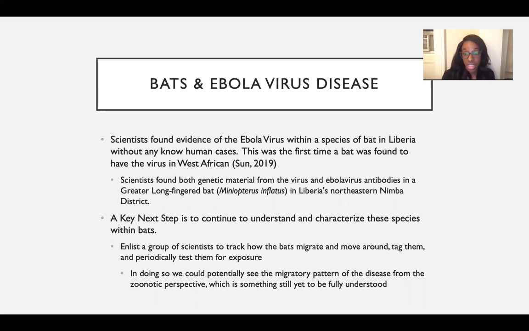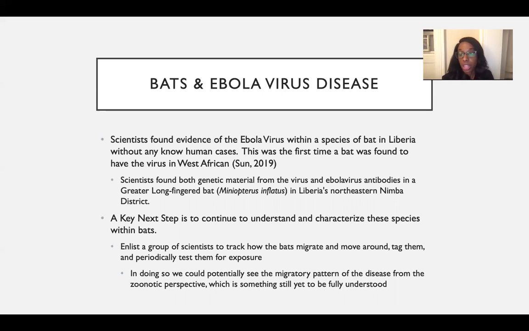Scientists found both genetic material from the virus and antibodies within this greater long-fingered bat in Liberia's northeastern Nimba district. So this was an important find for us because it basically said that they can carry it and they can mount a response.